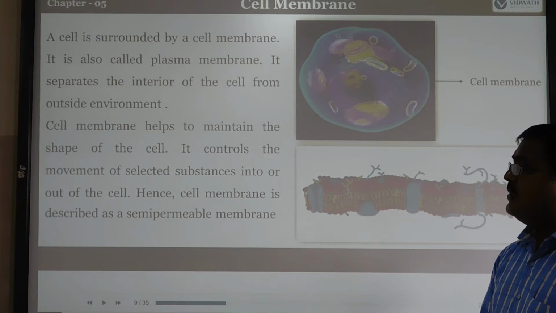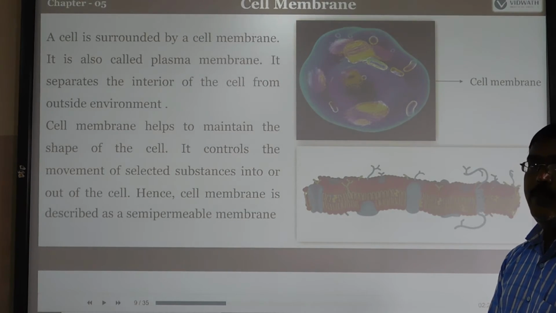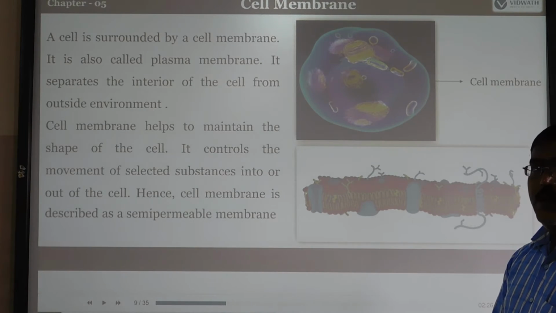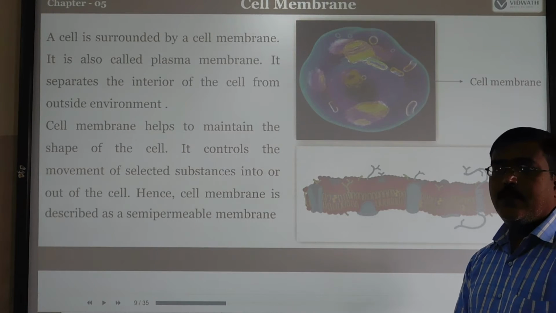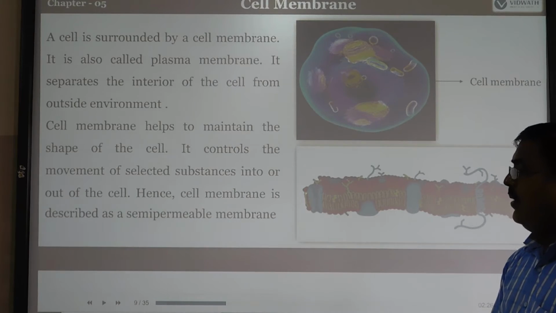Yes, it can be called the selectively permeable membrane, or another name is the semi-permeable membrane, because whatever substances are needed by the cell, only that much of the substances are allowed in. Hence, it can be called the semi-permeable membrane.